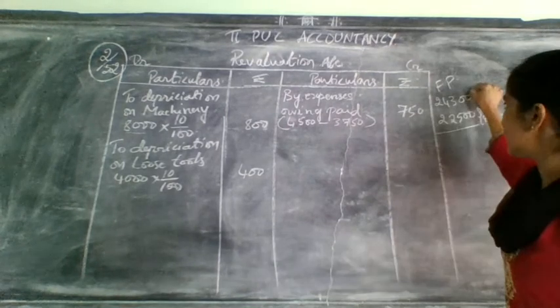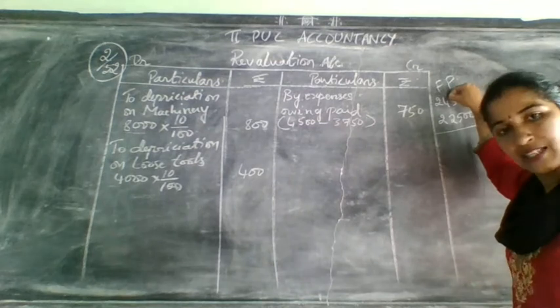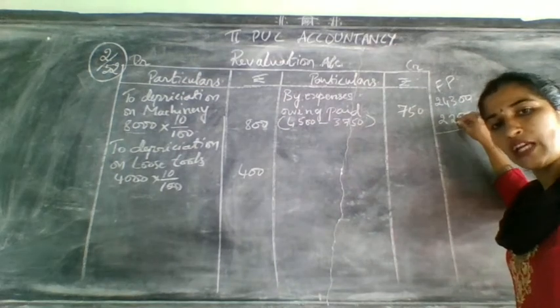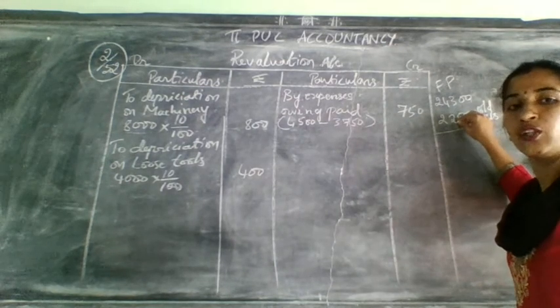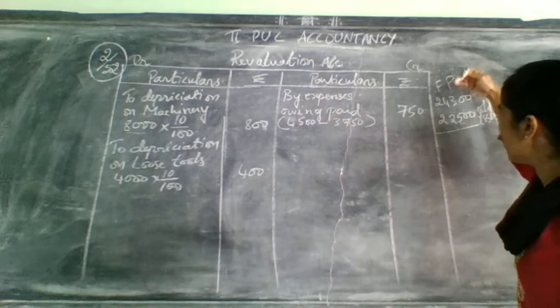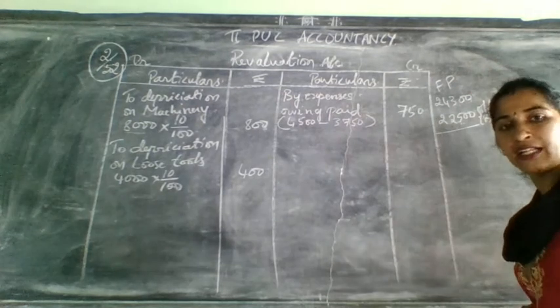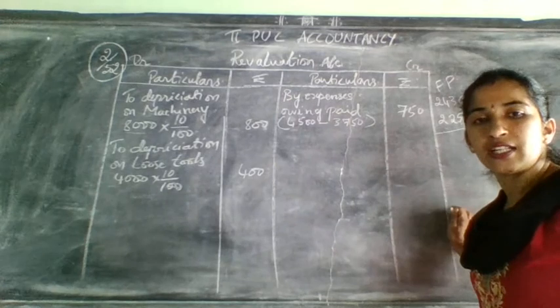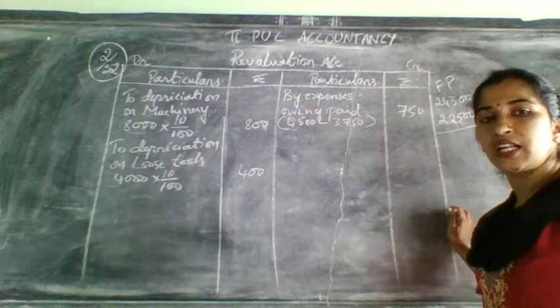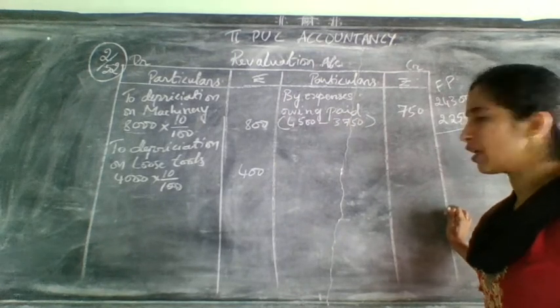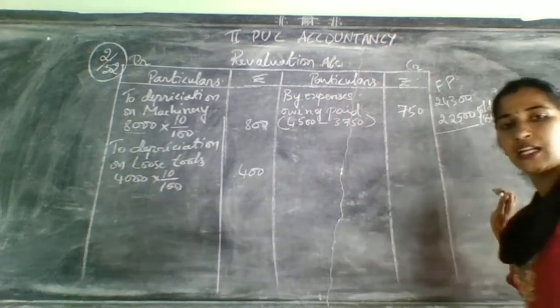When the adjustment amount is less and the balance sheet amount is more, this will go up and this will come down. At that time, consider it as depreciation, because earlier its value was more, now it came down.